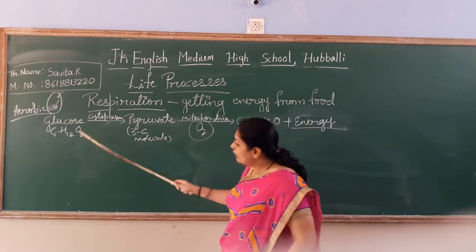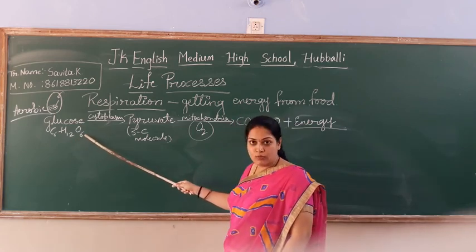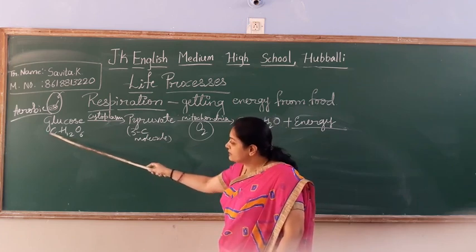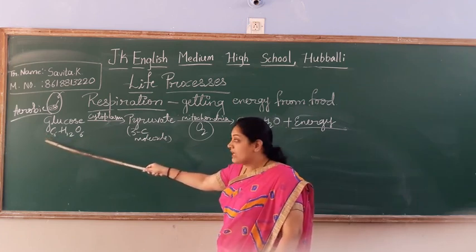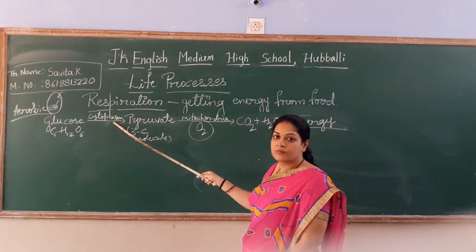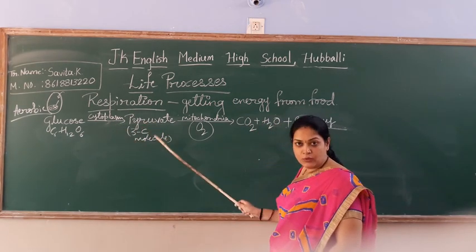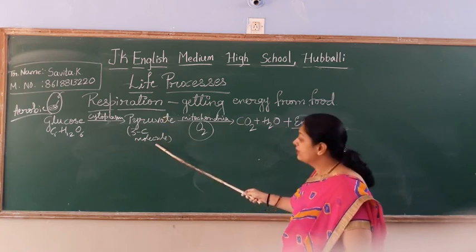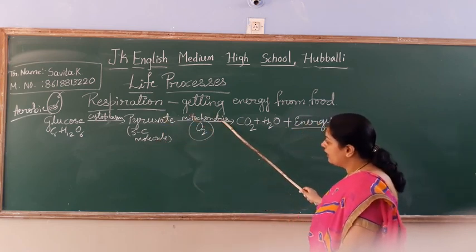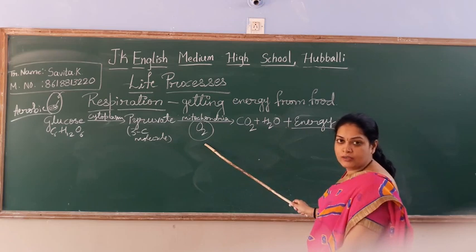Right? So you have taken the simple form of the food that is having 6 carbon molecules. As it enters the cell, it will convert into 3 carbon molecules called pyruvate. Pyruvate enters the mitochondria. It will take the oxygen.